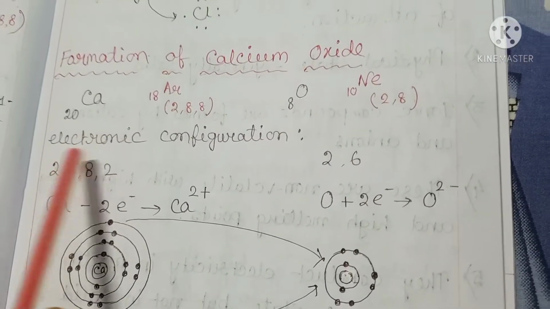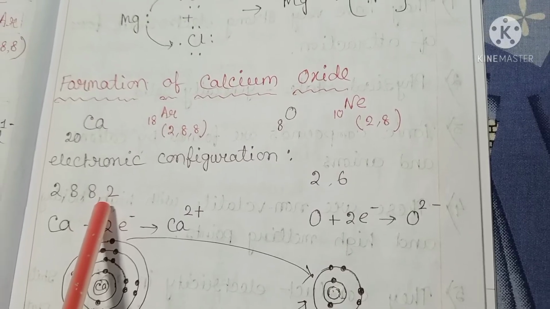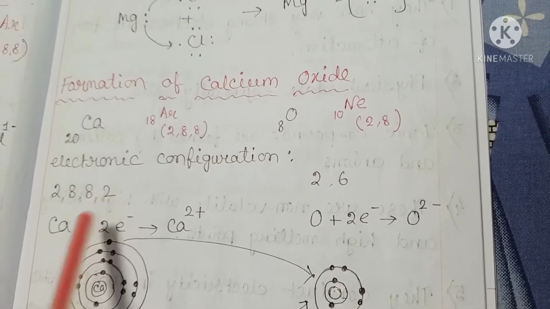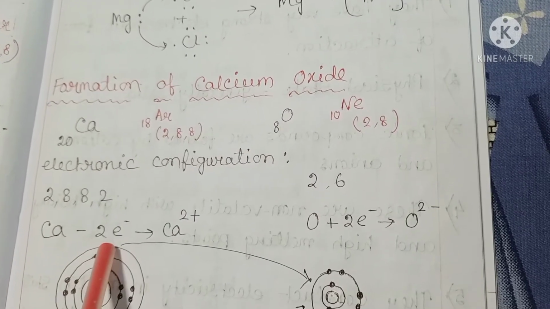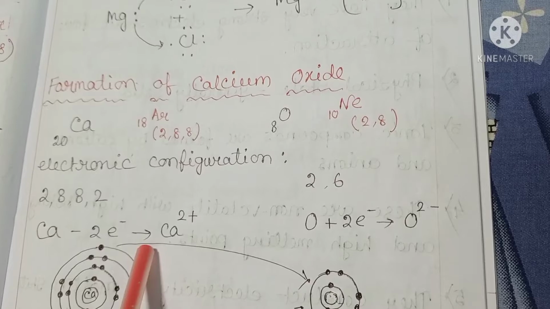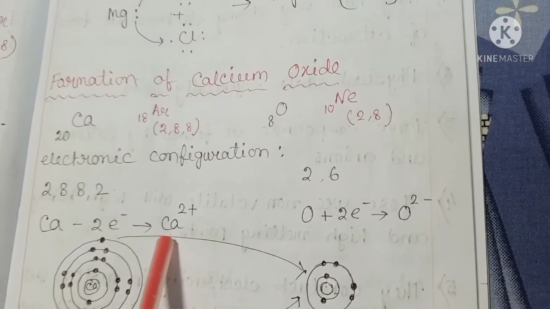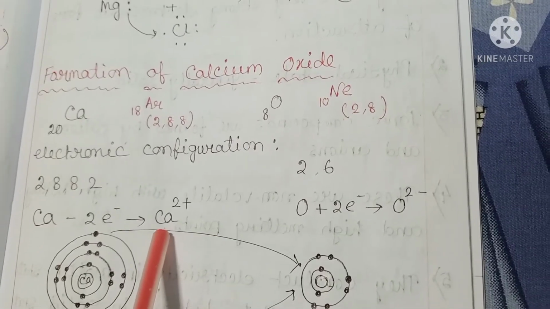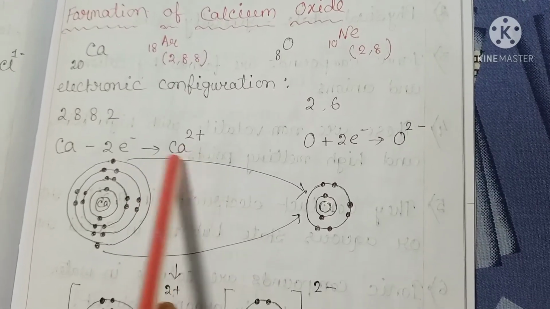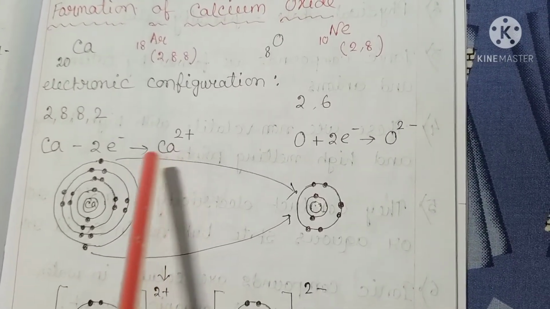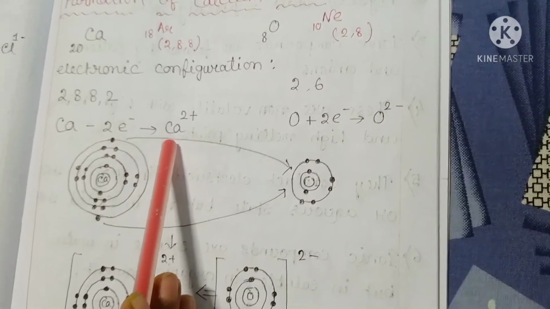So according to electronic configuration, it has 2 electrons in its valence shell, and by losing these 2 electrons, it can acquire the configuration of the nearest noble gas argon, atomic number 18 and electronic configuration 2,8,8, and this cation exists independently, and here oxidation takes place, as oxidation means loss of electrons.